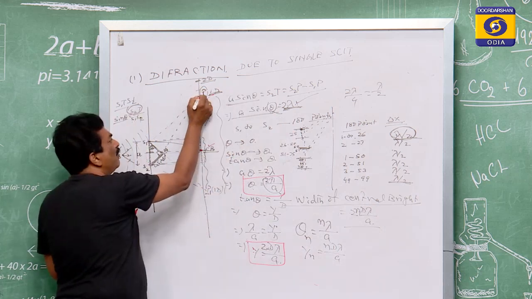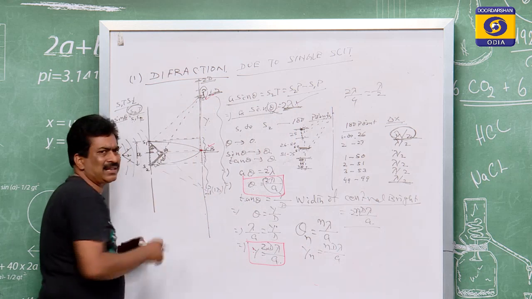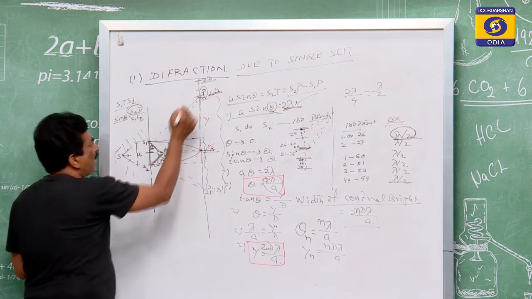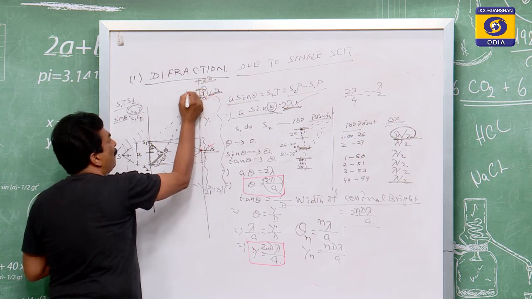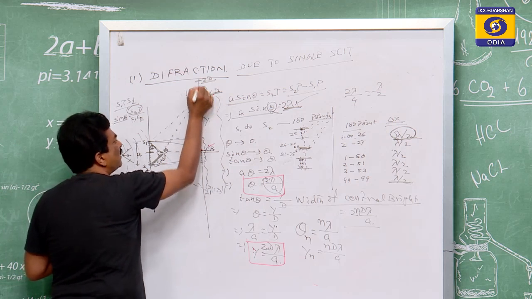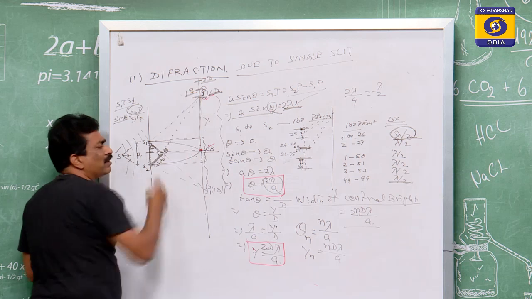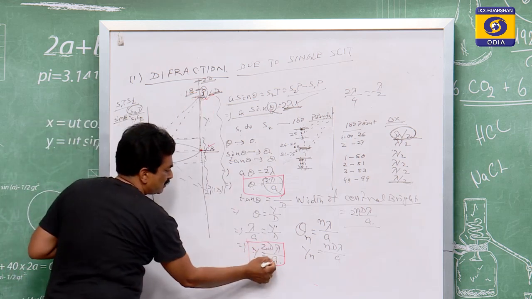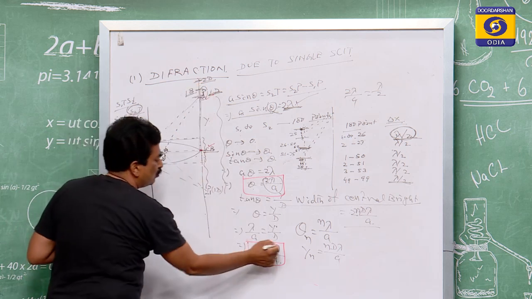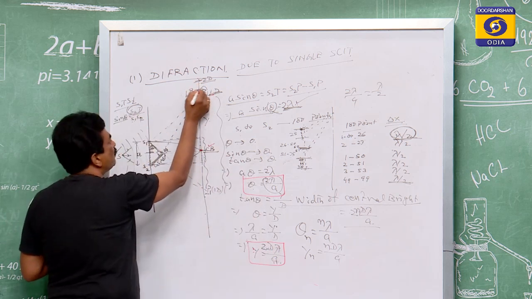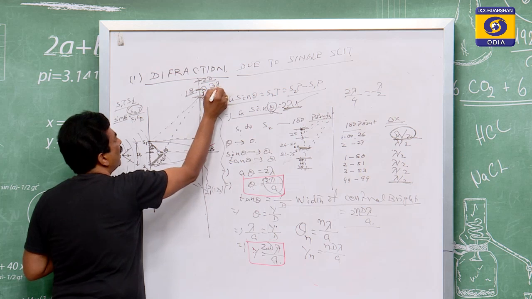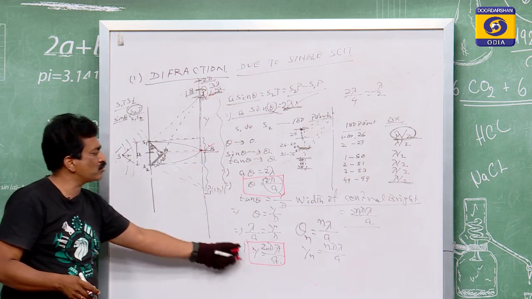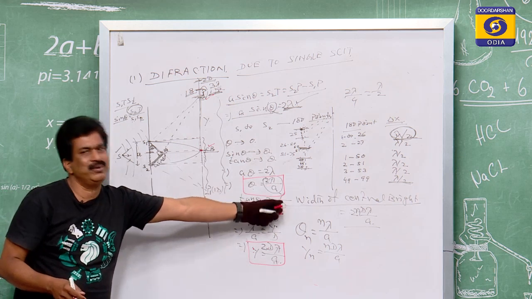Similarly for the bright, from one dark to another dark, the midpoint will be the maximization. So that maximization will be the first bright. From the first dark to the second dark, that will be the first bright. And this is lambda by a. You see, this is lambda by a. This one will be 2 lambda by a. Therefore, this point will be 3 lambda by 2 for the bright one. And you will also have the same fringe width.